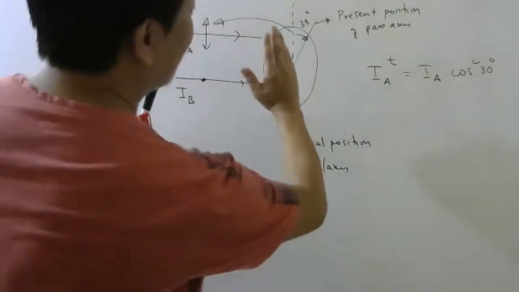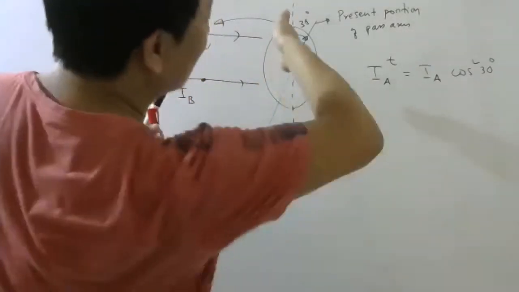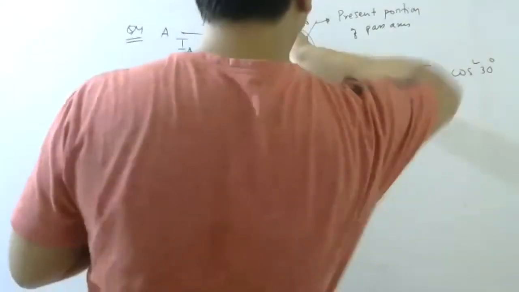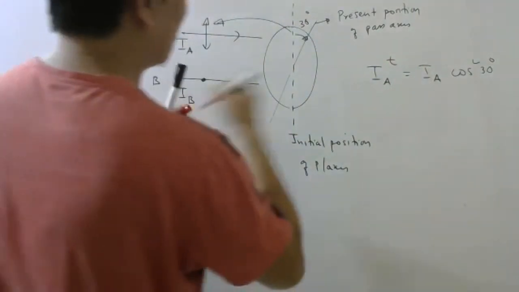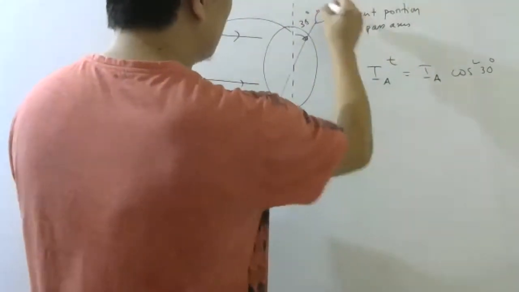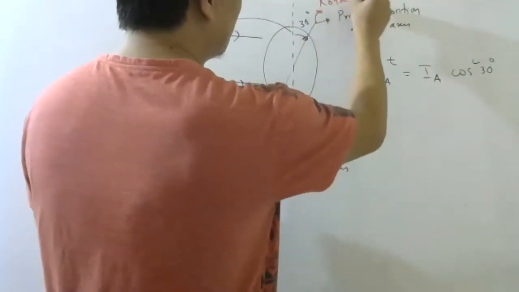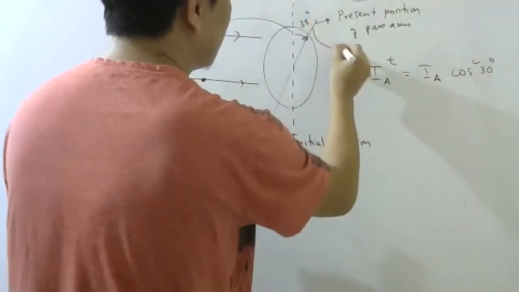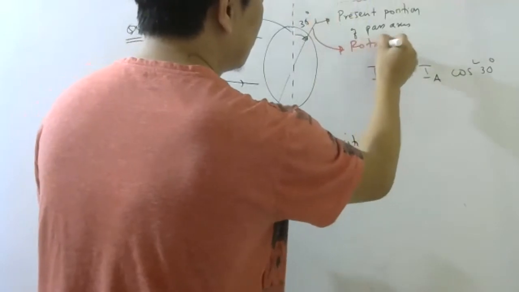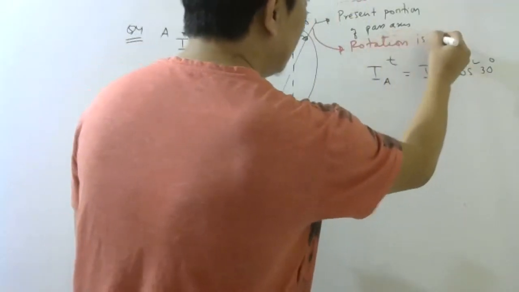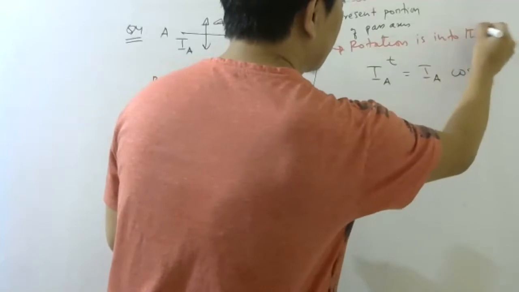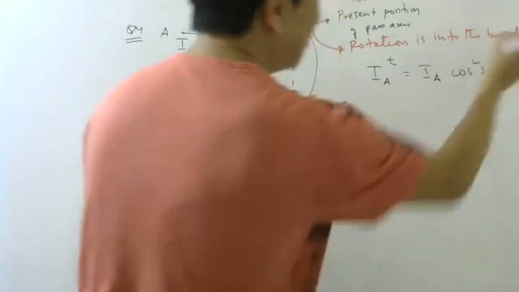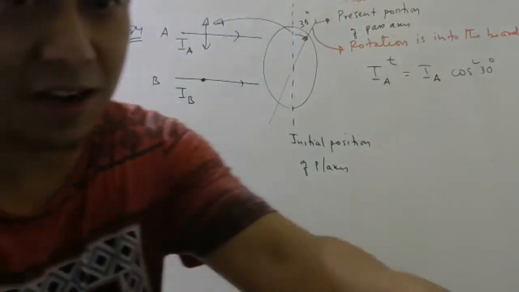See in the diagram, here I cannot show you rotation this way. It is not rotation this way, it is rotation that way. So this rotation that you mentioned is not visible. This rotation is into the board. You write this so that when you revise, you will understand.